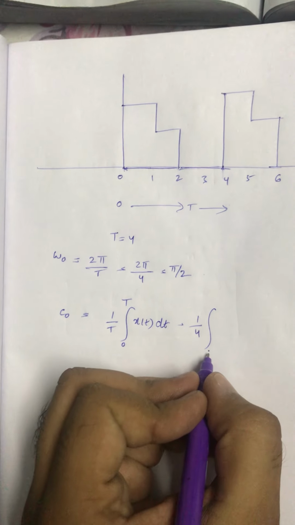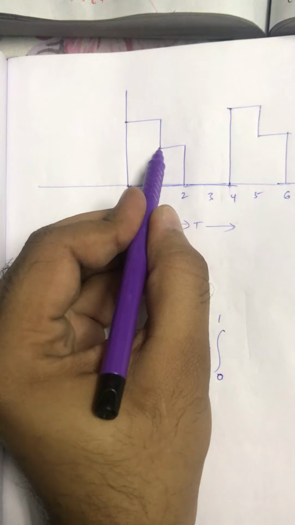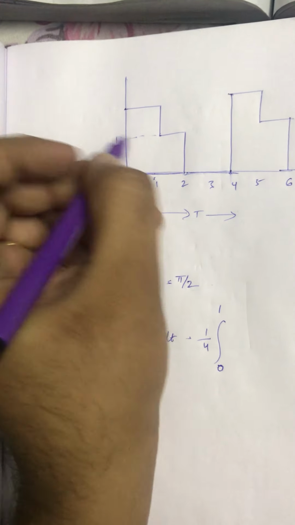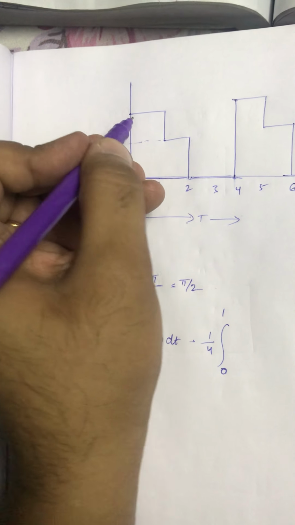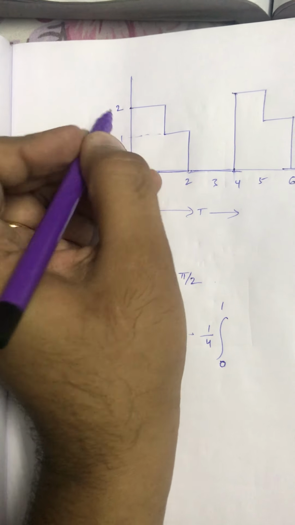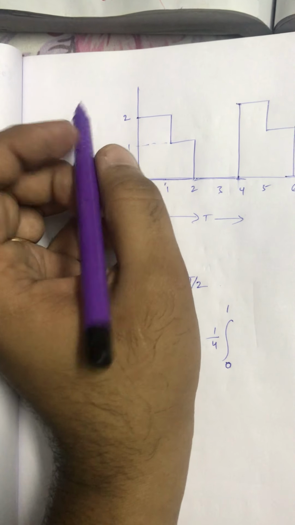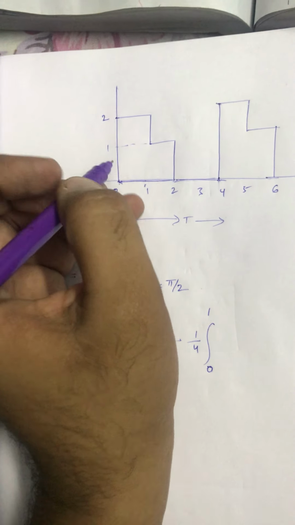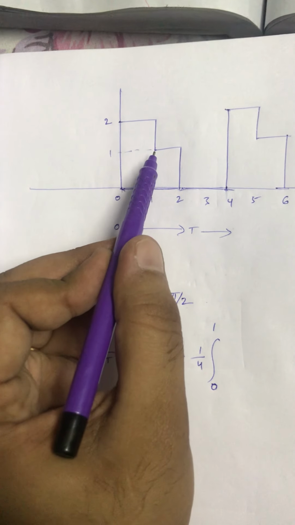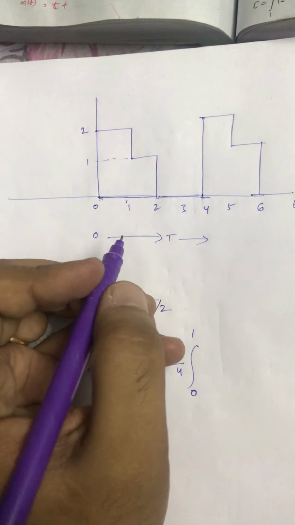So from 0 to 4 I can split this integral as from 0 to 1, you are having magnitude equal to 2, and from 1 to 2 you are having the magnitude equal to 1.